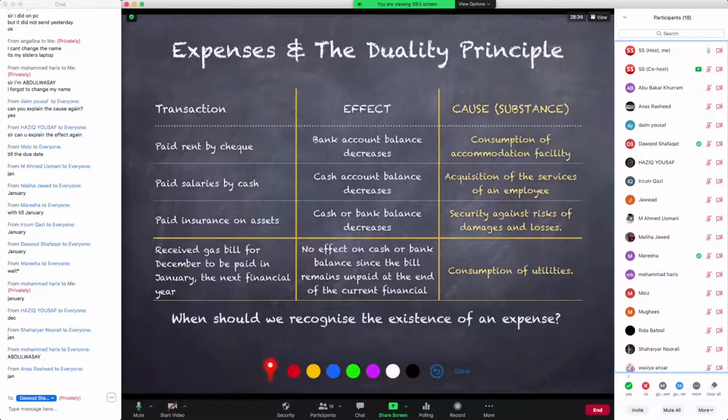Anna says January. Okay. Now, the correct answer, I will tell you the correct answer to this, but before that, I will introduce the principle of accruals first, and then you will be able to see why your conclusion of January is wrong. Hazik is the only one who said December, and Hazik is the only one who's correct in this case.